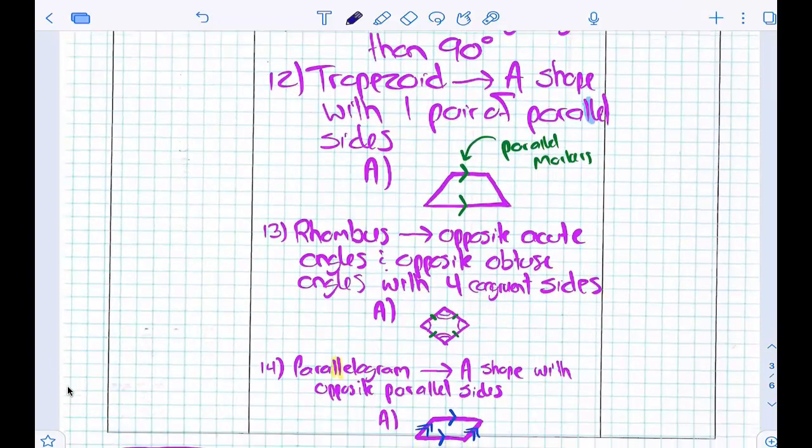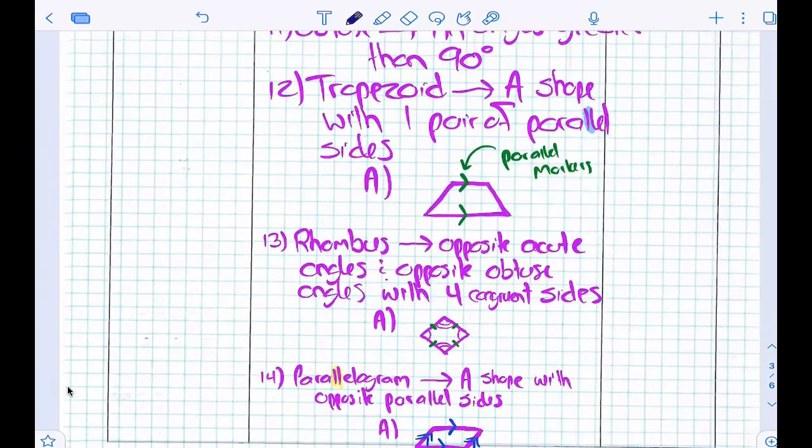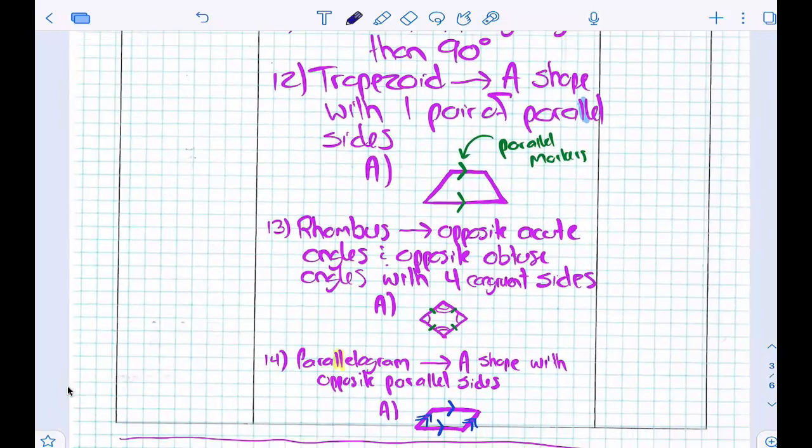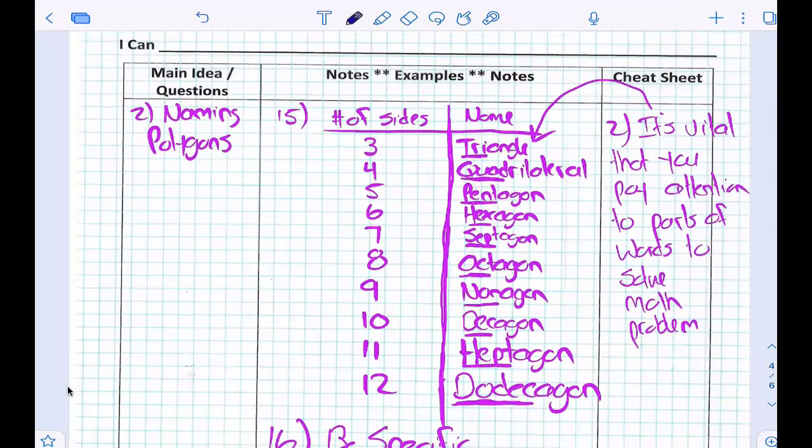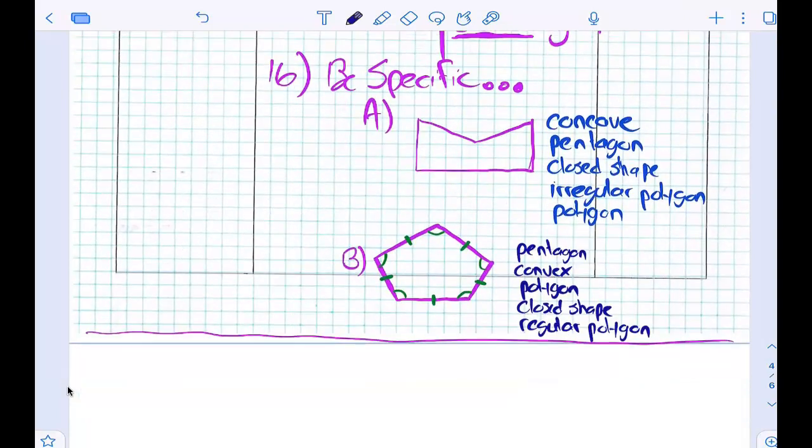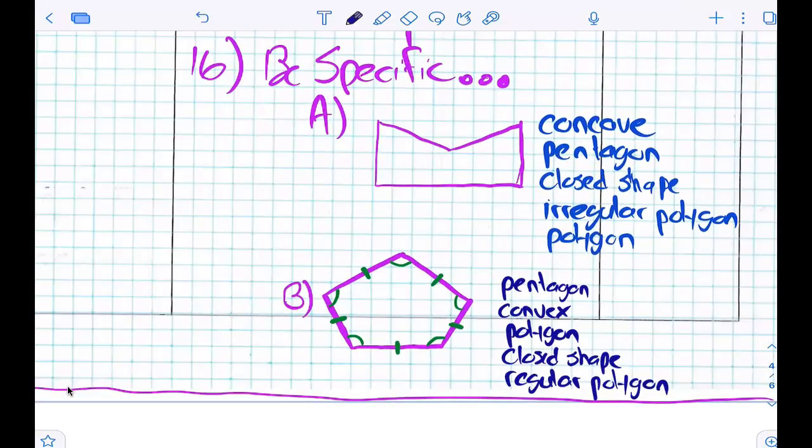And then a trapezoid, a rhombus, a parallelogram. I'm not going to go through those words, but do you need to know what they are? Yes. All right, cool. Do prefixes help you understand how many sides a shape might have? Yes. Can you call these two shapes many different things? Yes. Would you want to use your vocabulary to do this assignment? Yes. Is vocabulary going to be super important when it comes to geometry? Yes.